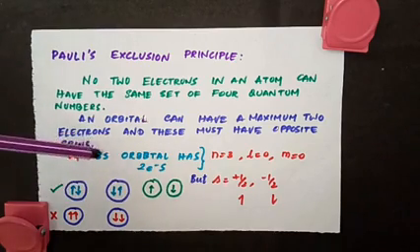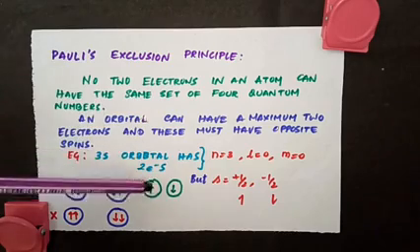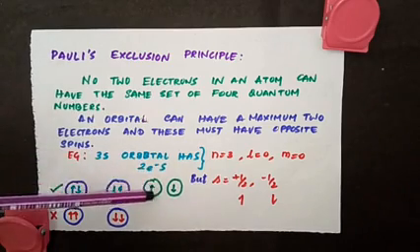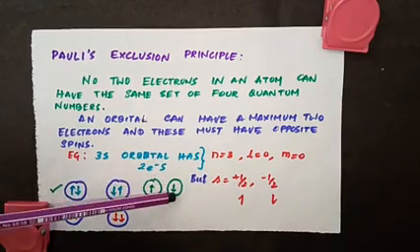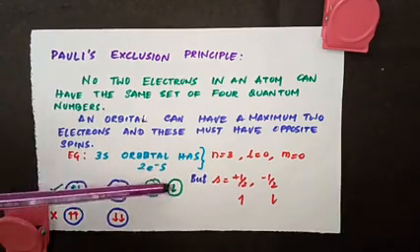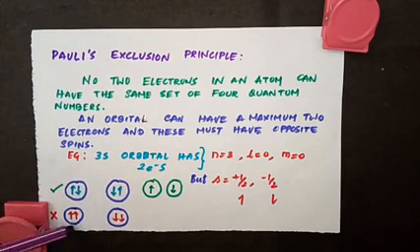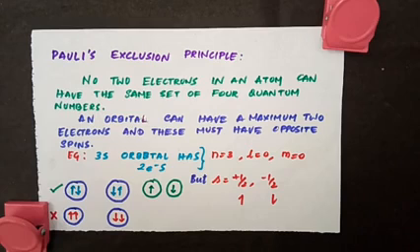If that 3s orbital is having only one electron, it can be represented either with the upward arrow or the downward arrow. All these representations are correct, but it should not be represented with both upward arrows or both downward arrows. So when we say a 3s orbital can have a maximum of 2 electrons, it doesn't mean it should always have 2 electrons.